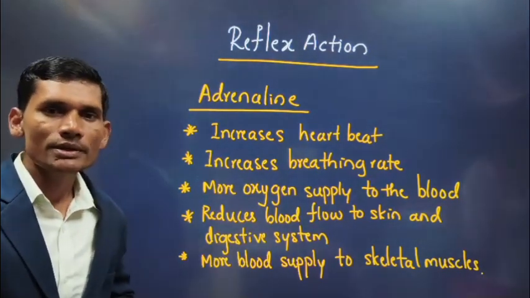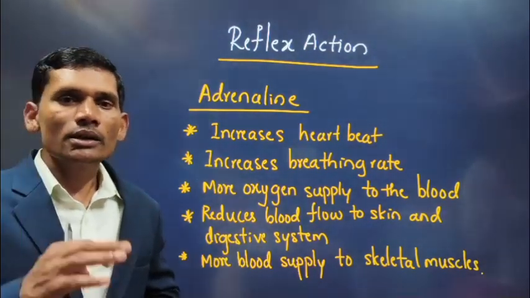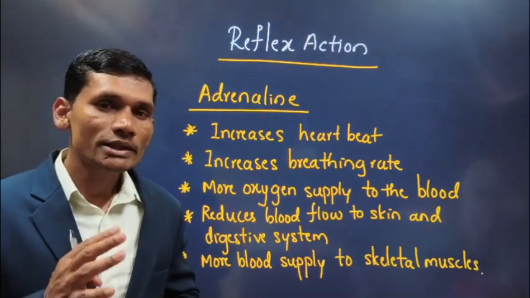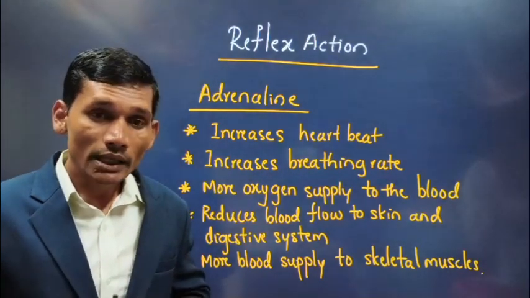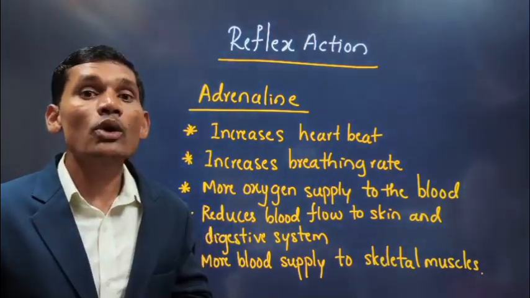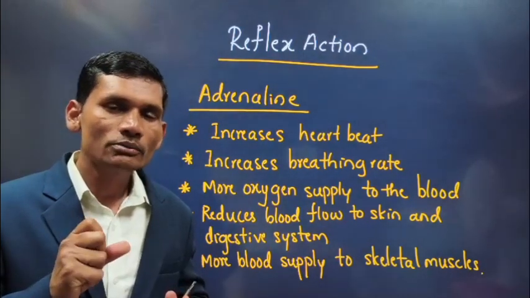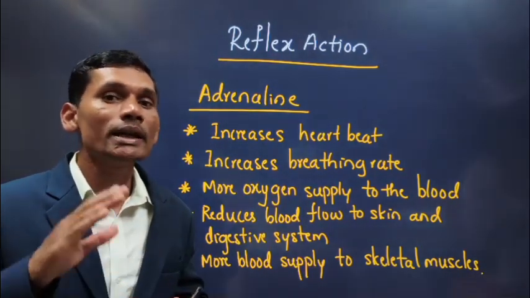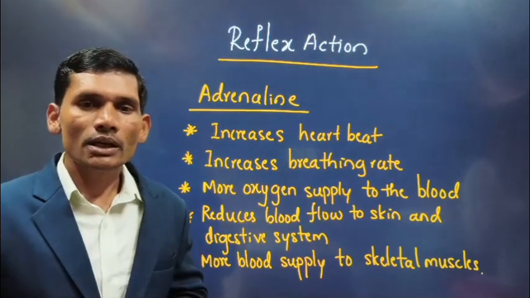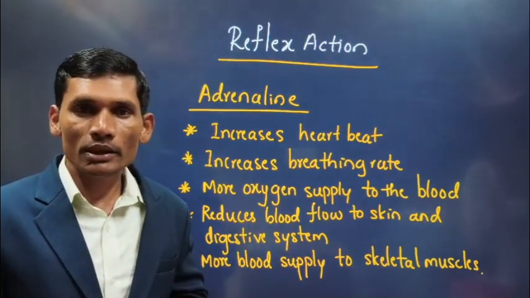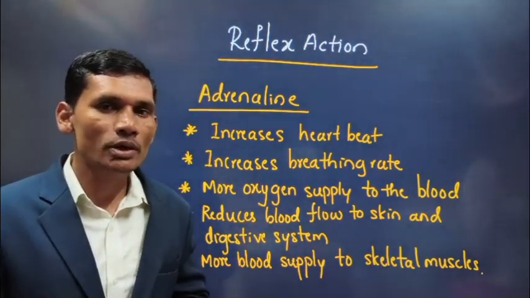The changes which take place are: the blood flow reduces to the digestive system and skin. The arteries in those parts contract. When they contract, more blood is diverted to skeletal muscles, right? Now skeletal muscles are receiving more blood, but it has to be oxygenated. How to supply that oxygen?